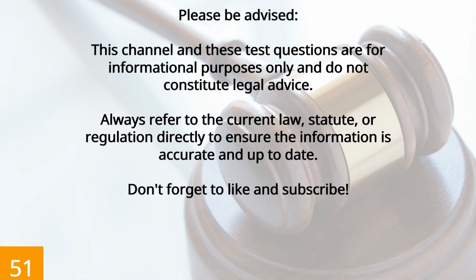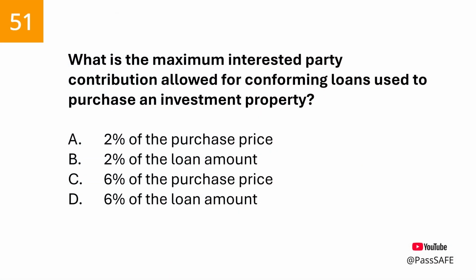Question 51. What is the maximum interested party contribution allowed for conforming loans used to purchase an investment property? The correct answer is the maximum IPC for an investment property using a conventional conforming loan is 2% of the sales price.